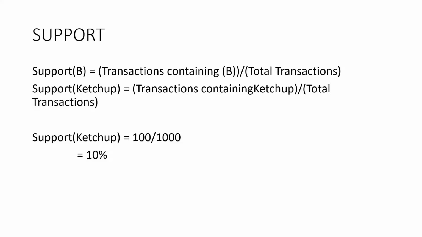For instance, if out of 1,000 transactions, 100 transactions contain ketchup, then the support for item ketchup can be calculated as: support ketchup is equal to transactions containing ketchup divided by total transactions. Support ketchup is equal to 100 by 1,000, that is 10%.